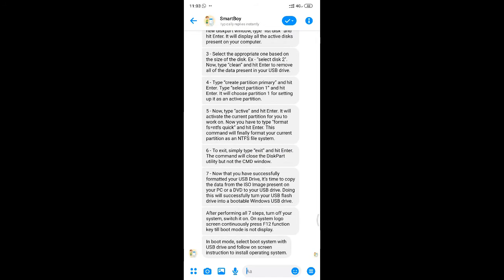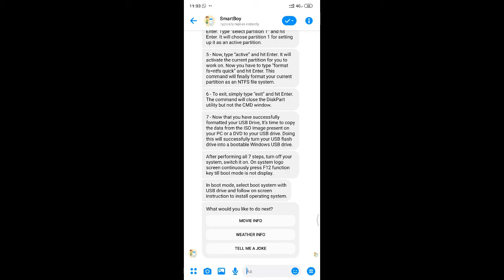The bot is giving every piece of information step by step using CMD. So I can follow these steps and make my pen drive bootable, and after making it bootable I can directly install after restarting my system. So this is how the technical aspect also works.